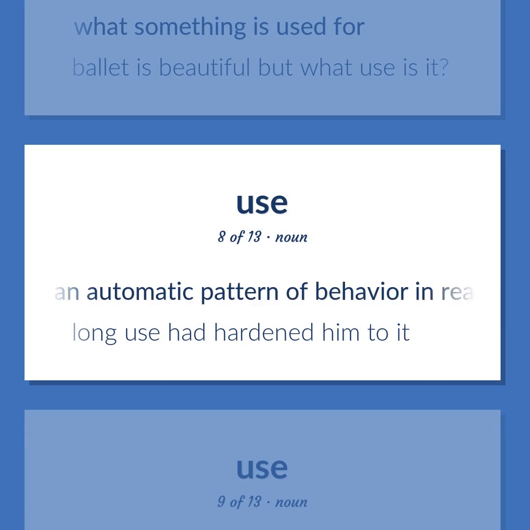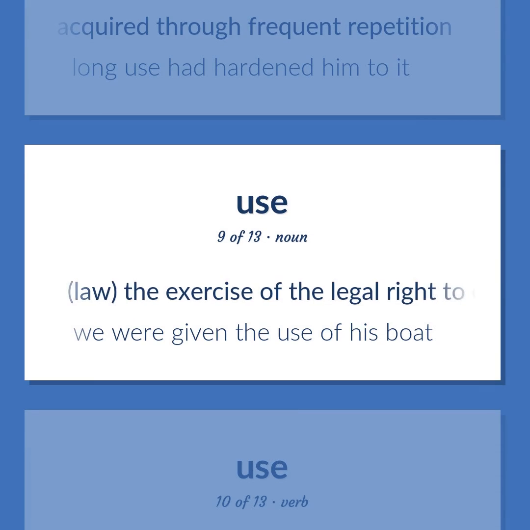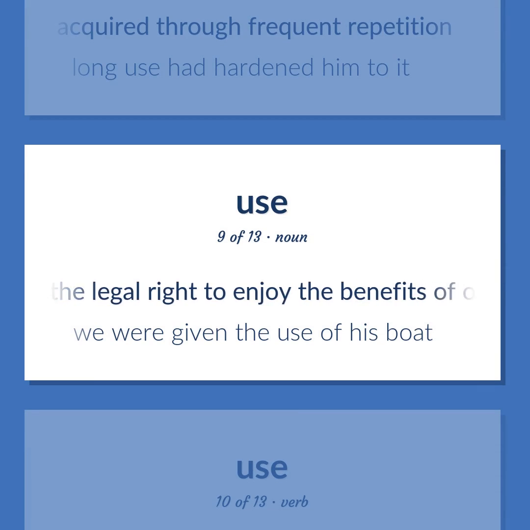Psychology. An automatic pattern of behavior in reaction to a specific situation. May be inherited or acquired through frequent repetition. Long use had hardened him to it. Law. The exercise of the legal right to enjoy the benefits of owning property. We were given the use of his boat.